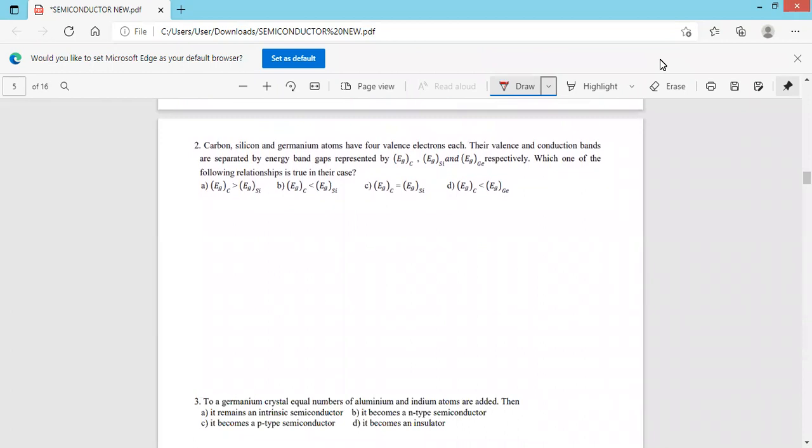Second question. Carbon, silicon, germanium have 4 valency electrons. Their valency and conduction bands are separated by energy band gaps represented by E_GC, E_GSi, and E_GGe respectively. Which of the following relationships is correct? For carbon, the atomic number is 6. For silicon, 14. For germanium, 32.